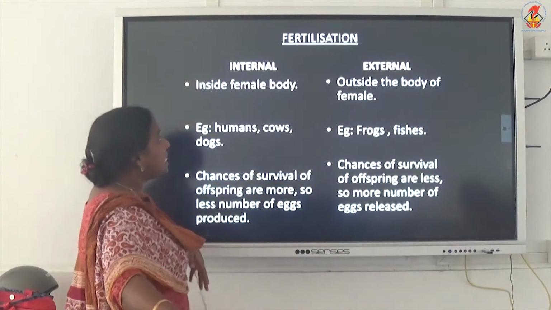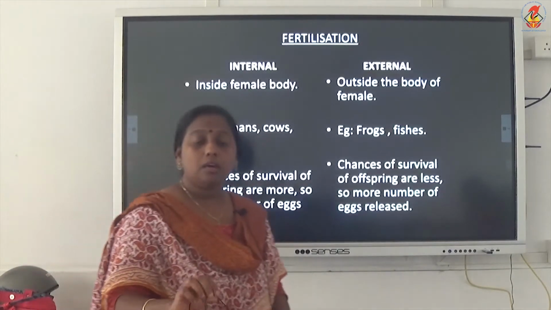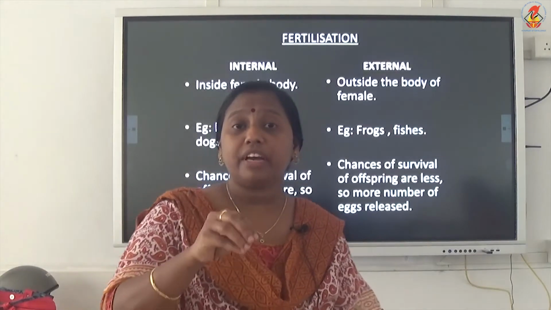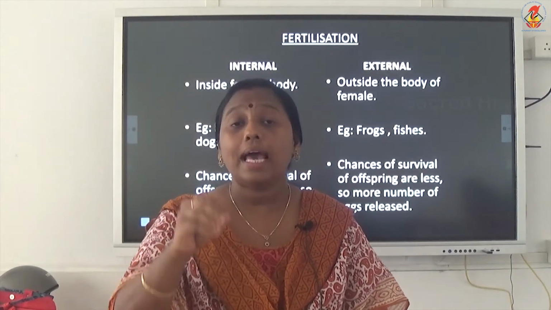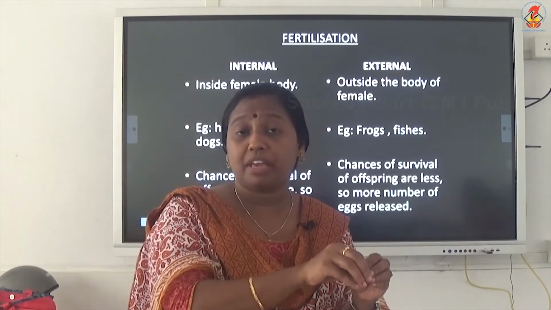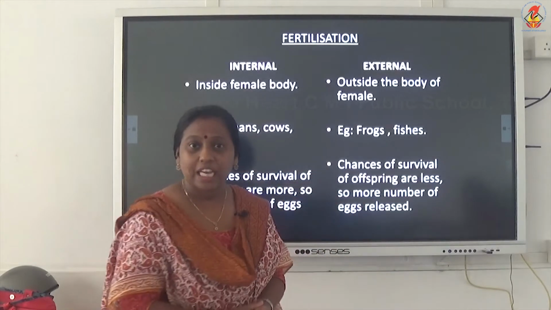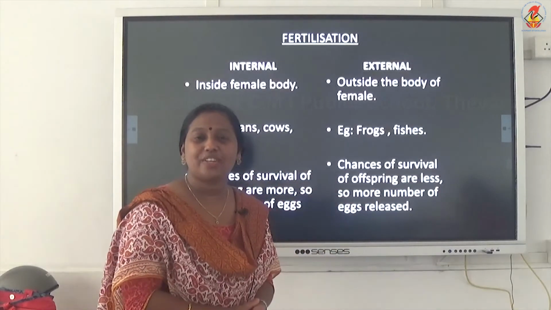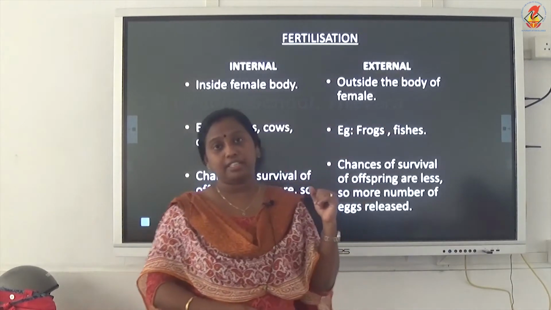Now there are two different types of fertilization. You can classify fertilization into two types based on where it occurs, whether inside the body of a female or outside the body of a female. On the basis of that, you can classify fertilization into internal and external fertilization.